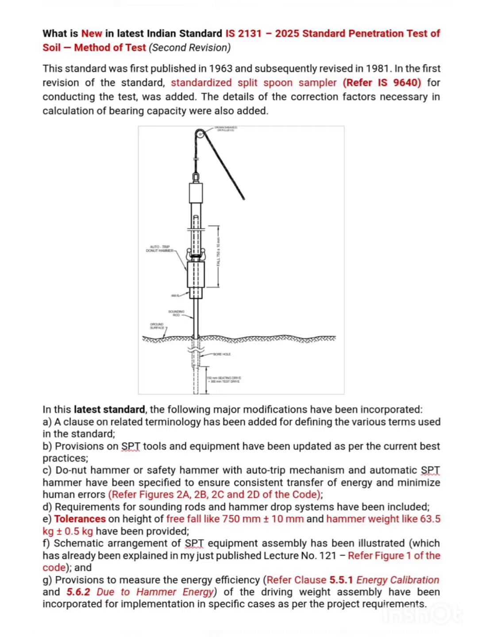And finally, the provisions to measure the energy efficiency of the driving weight assembly have been incorporated for implementation in specific cases as per the project requirements. This was basically the main reason for revising this code. Refer to clause 5.5.1 on energy calibration and 5.6.2 on hammer energy for this.